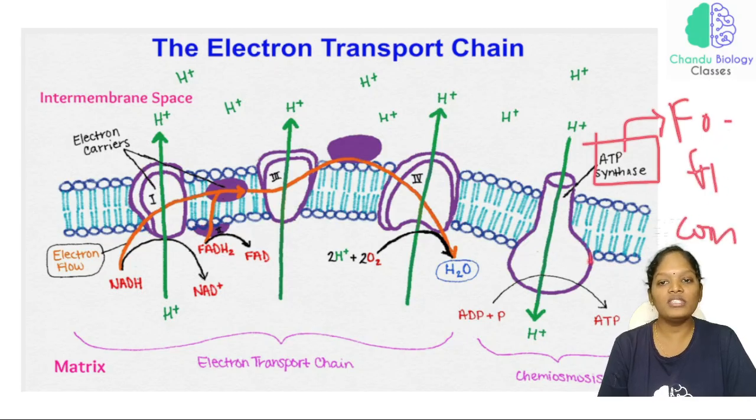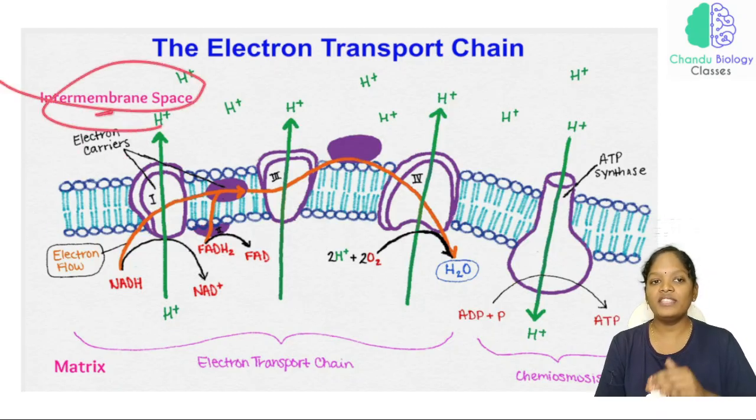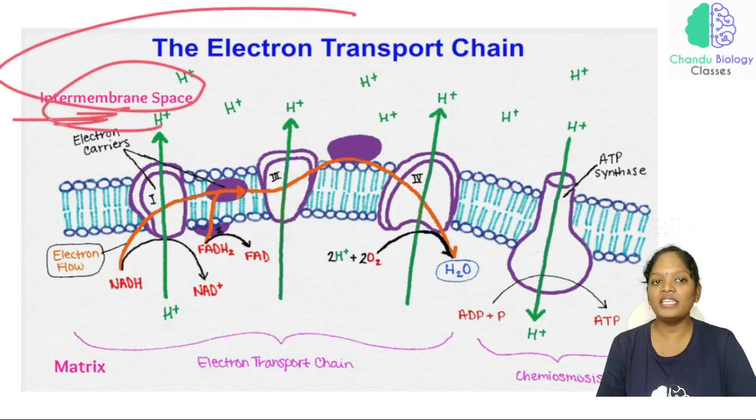This complex produces ATP, and that process is called chemiosmosis. So this is the matrix region. Sorry, this is the inner membrane, this is the intermembrane space, and here we can see the outer membrane.